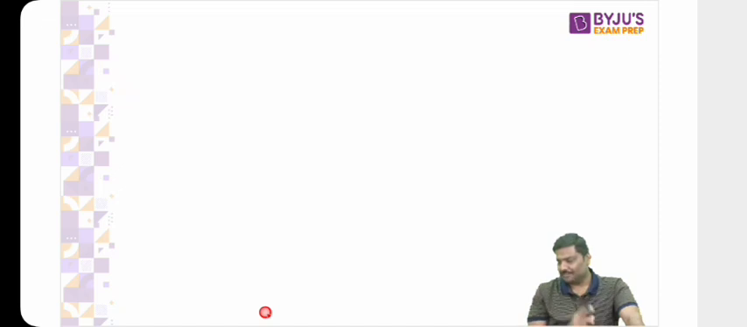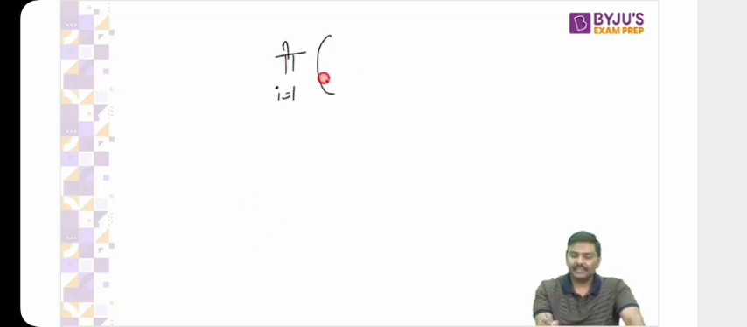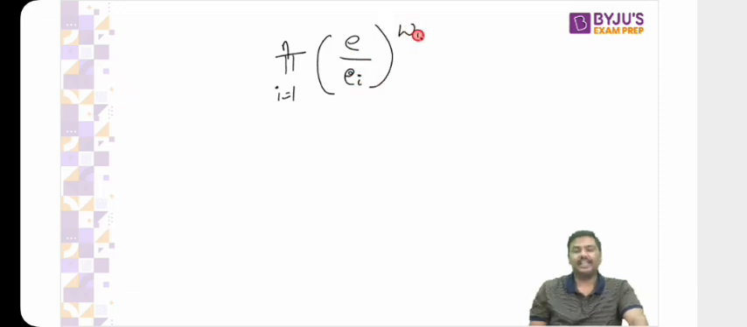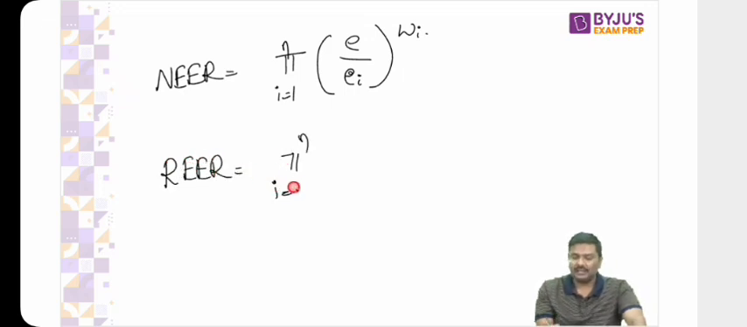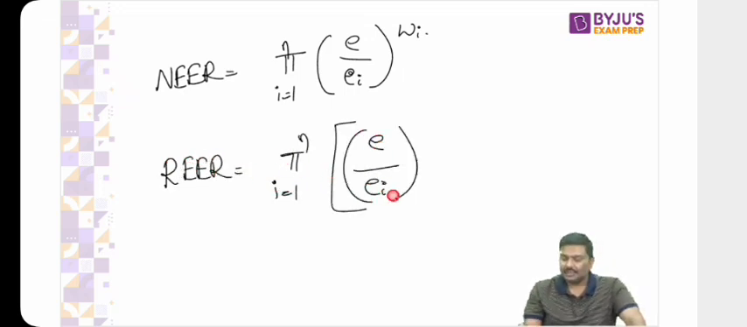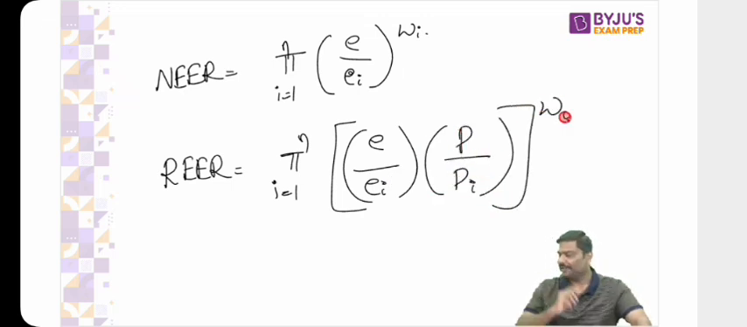Do not learn it by heart. Let me write a formula. One formula is the product, i equals 1 to n, within the bracket E divided by E_i, weighted index. By the way, this is the formula for NIR. I'll come to the expansion of NIR, etc. Have patience. I will write one more formula. RIR is equal to the product, i equals 1 to n, within the bracket, E upon E_i, P upon P_i, and W_i.